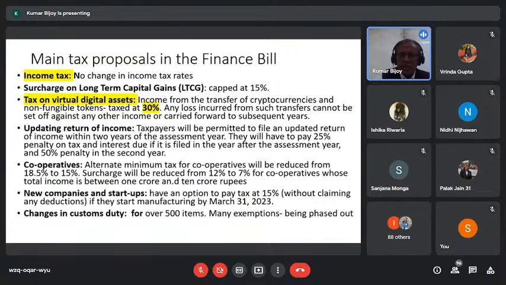But some other added components have been set, like LTCG. For common people, it is 10% beyond 1 lakh rupees of capital gain. But if the capital gain is much higher, the surcharge has been capped only up to 15%.